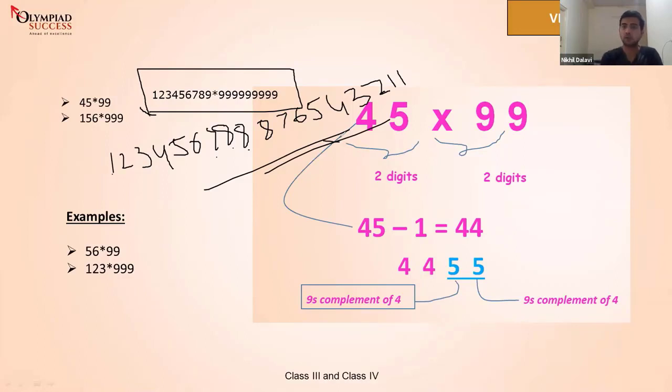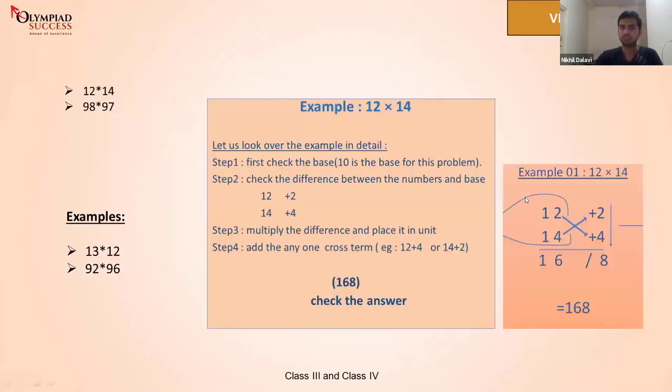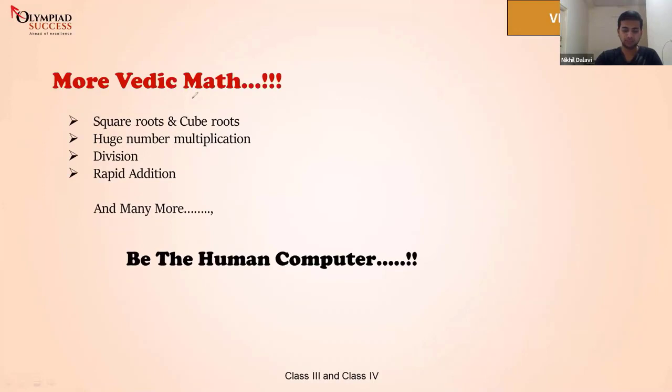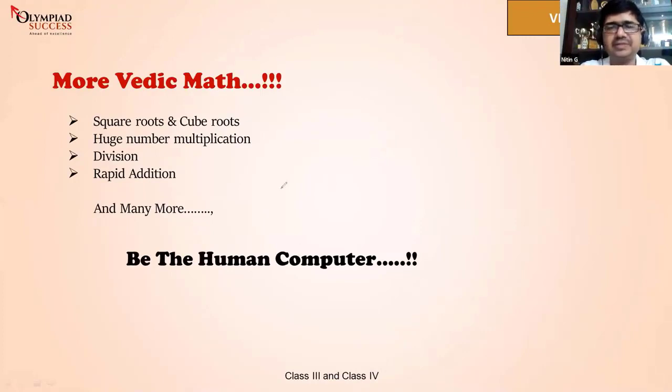So I think we are almost done with this. Let me tell you what Vedic mathematics contains. It contains squares and square roots, cubes and cube roots, multiplication of huge numbers, division, rapid addition and more. Did you guys understand all the methods that we studied today? I think Elena and Ishan have some problem, so let's just try this once again.